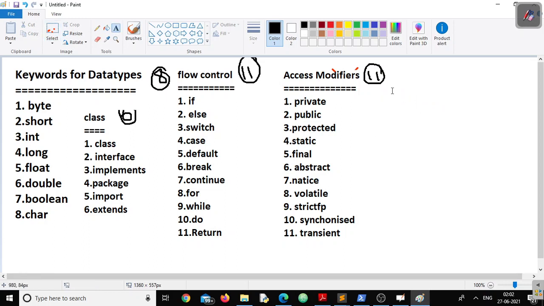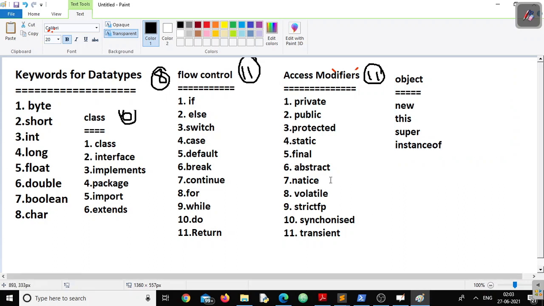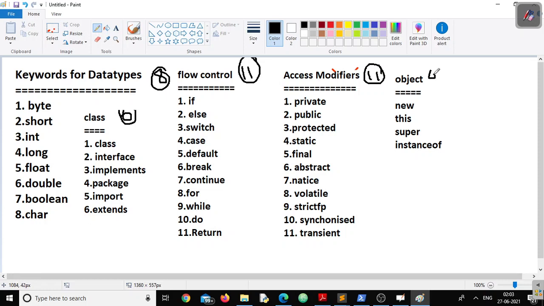Now, the next one is keywords for object. For object, the keywords are new, this, super, and one more, instanceof. So there are 4 keywords for object. Now 11 plus 11, 22 plus 8, 30 plus 6, 36 plus 4, 40. Remaining 8 are there. Right.